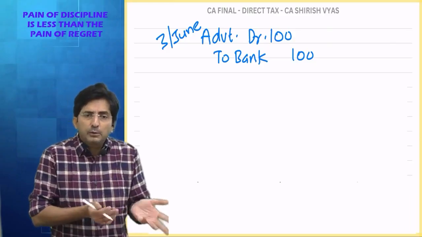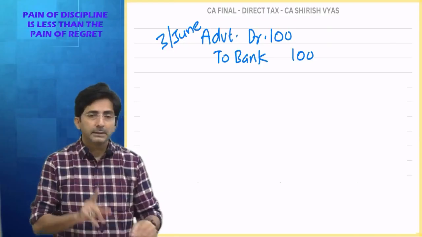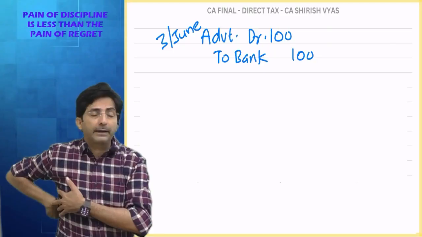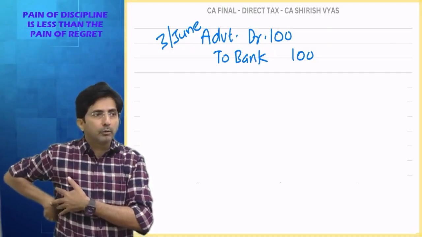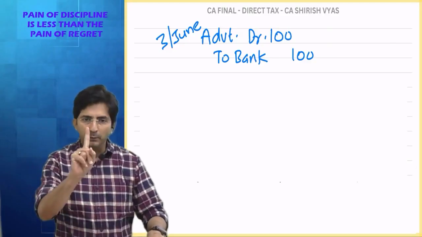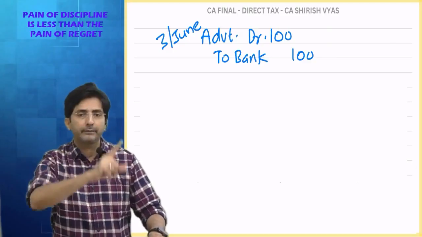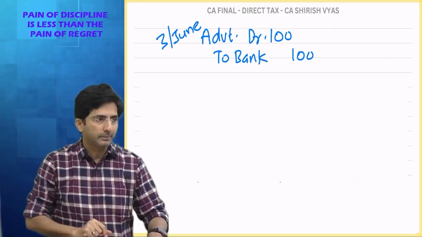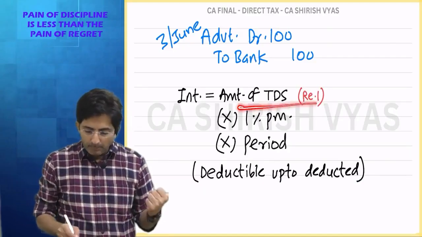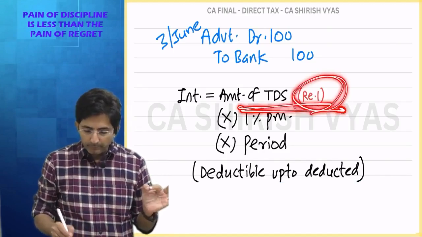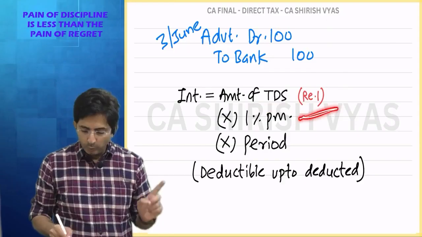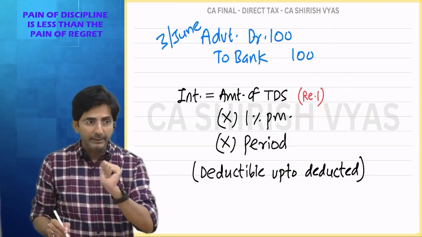So there will be interest for late deduction, 1%. See, 1.5% comes when you have deducted and kept the money in your pocket, not depositing. But here I didn't deduct at all. So interest of 1% will come. Calculate. How will we calculate interest? See, what is the formula for late deduction? Amount of TDS, let's assume rupee 1. On 100 rupees, 1% I am calculating 1, into 1% per month, the rate for late deduction.